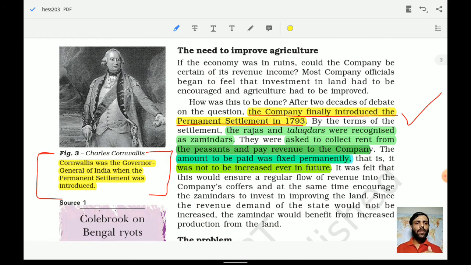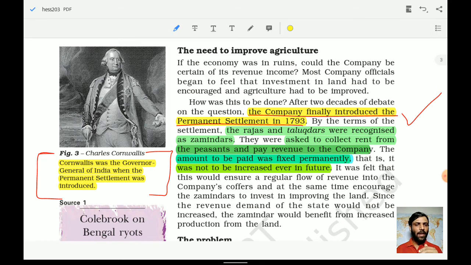Rajas and Talukdars were recognized as the Zamindars and asked to collect the rent from the peasants and pay revenue to the company. So it was the task given to the Rajas and the Talukdars, who were recognized as the Zamindars by these British. All those people who were loyalists to the British were given the task to bring in the revenue and submit it to the company.